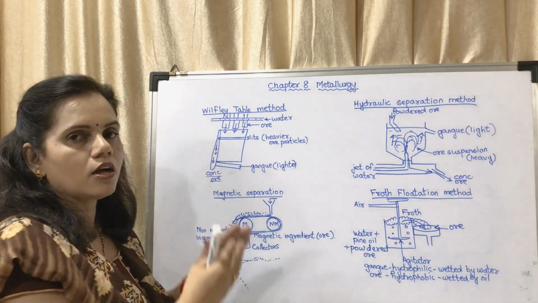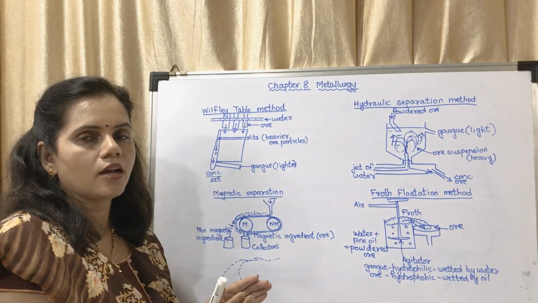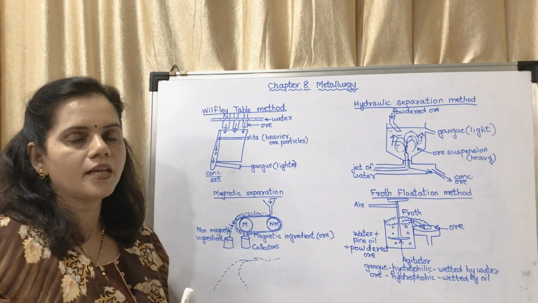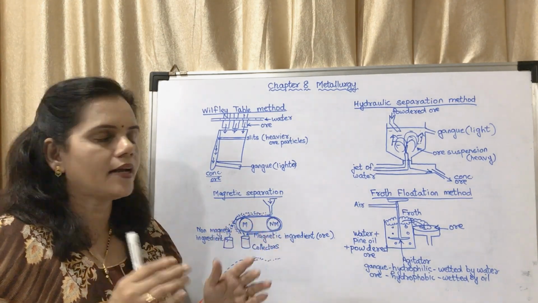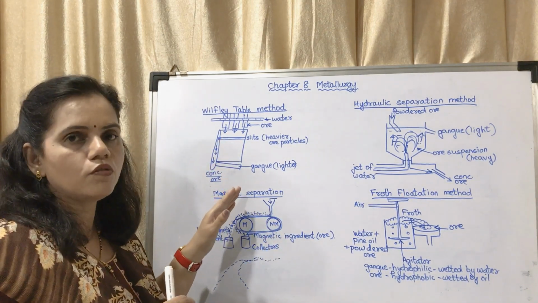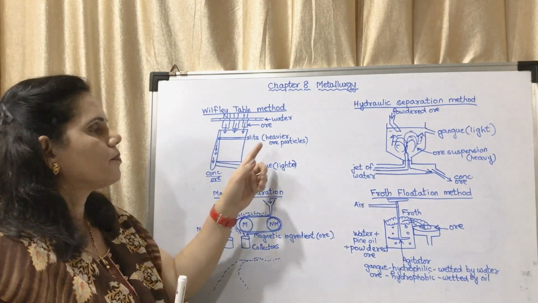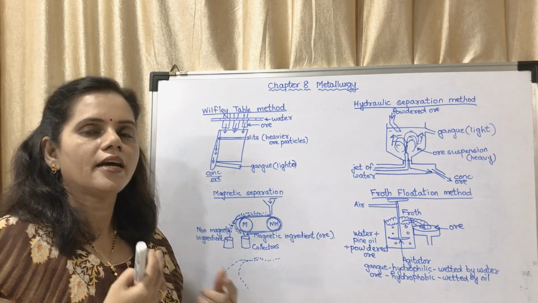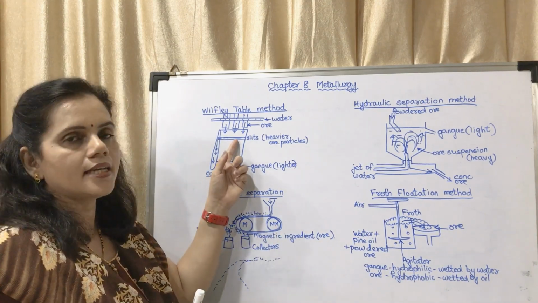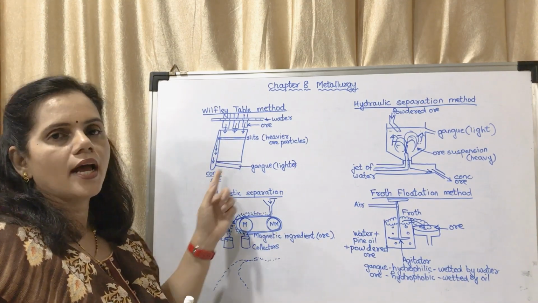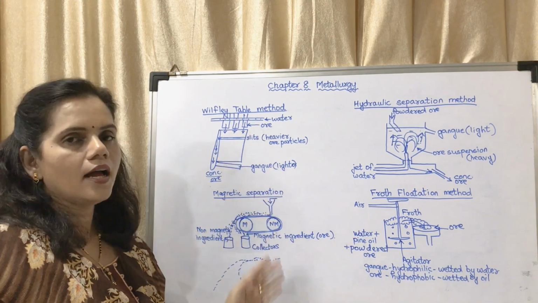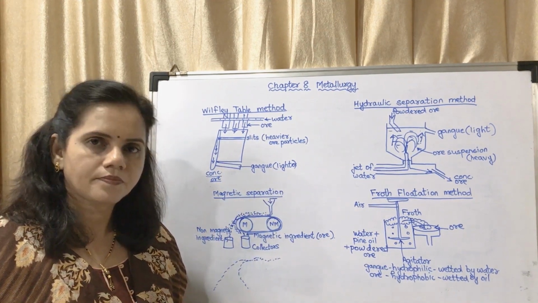Then the water along with the ore will fall on this table. As the table is vibrating, the lighter particles will move more down compared to the heavier particles. Here the ore is heavier, so the heavier ore particles will get collected in the slits, which is removed, and the gangue particles are lighter and it will get washed away.